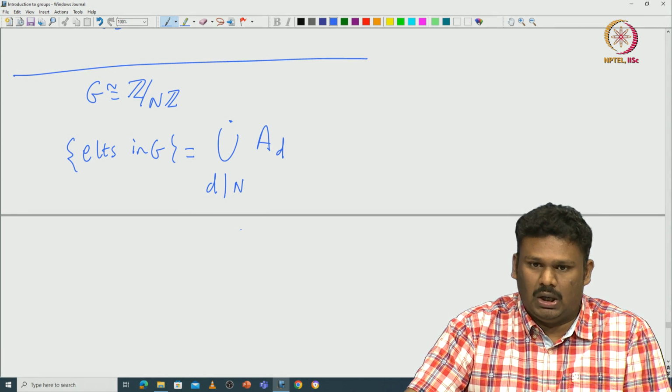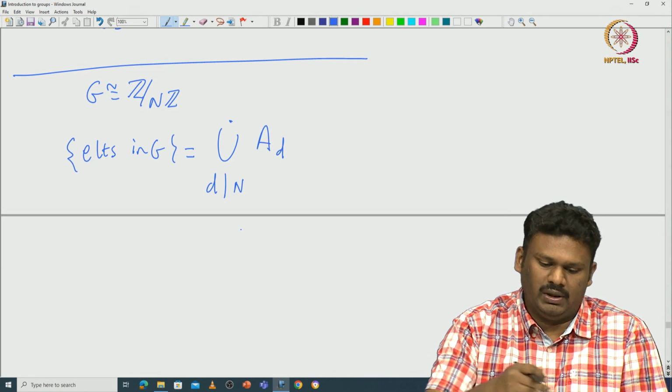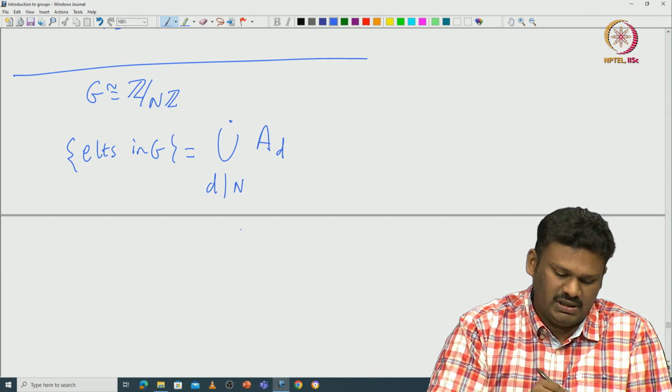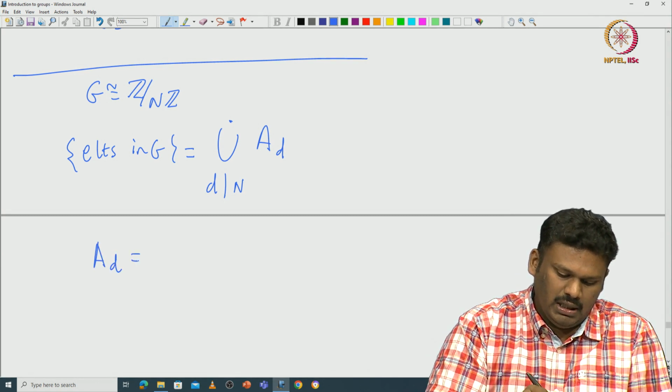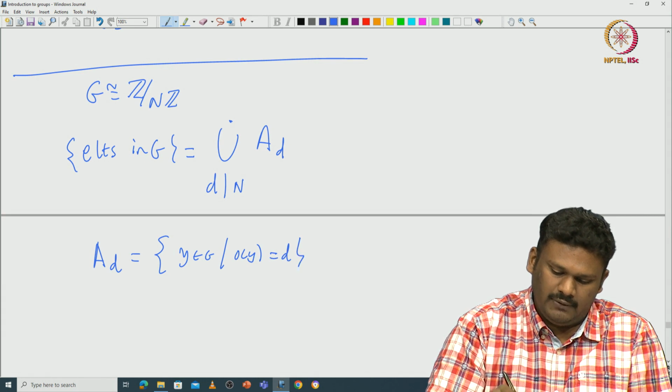So, in particular, the order of x to the power a divides the order of x. Okay. So, that is why it will be inside one of these A_d. What is A_d? A_d is the set of those elements y in G such that the order of y is exactly equal to d.